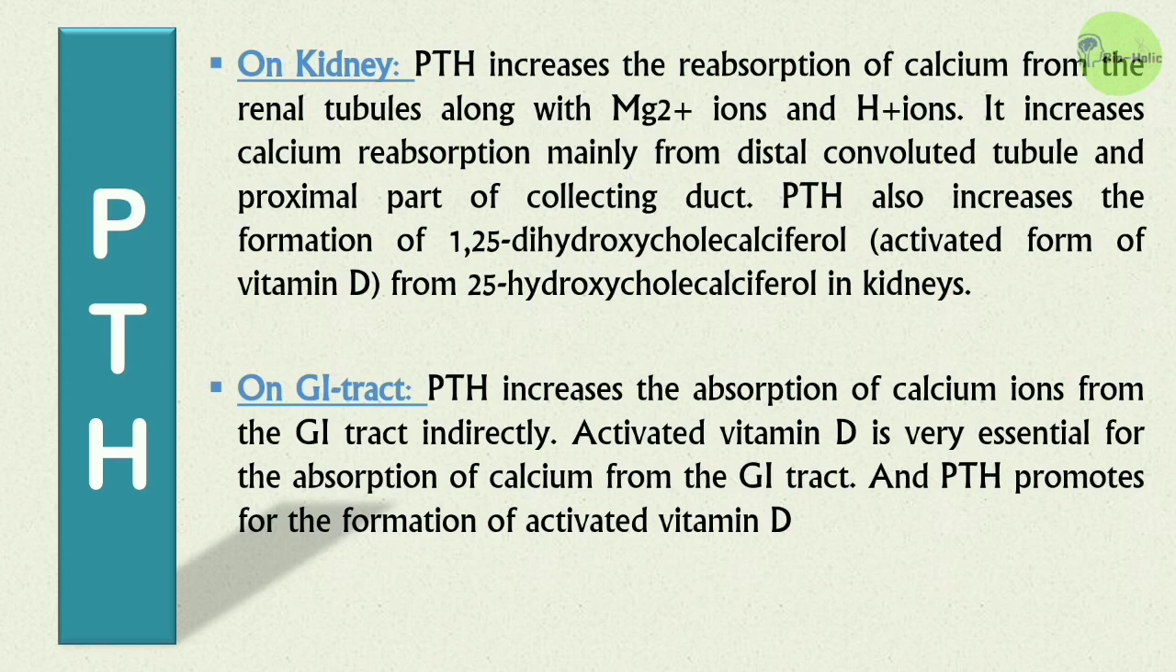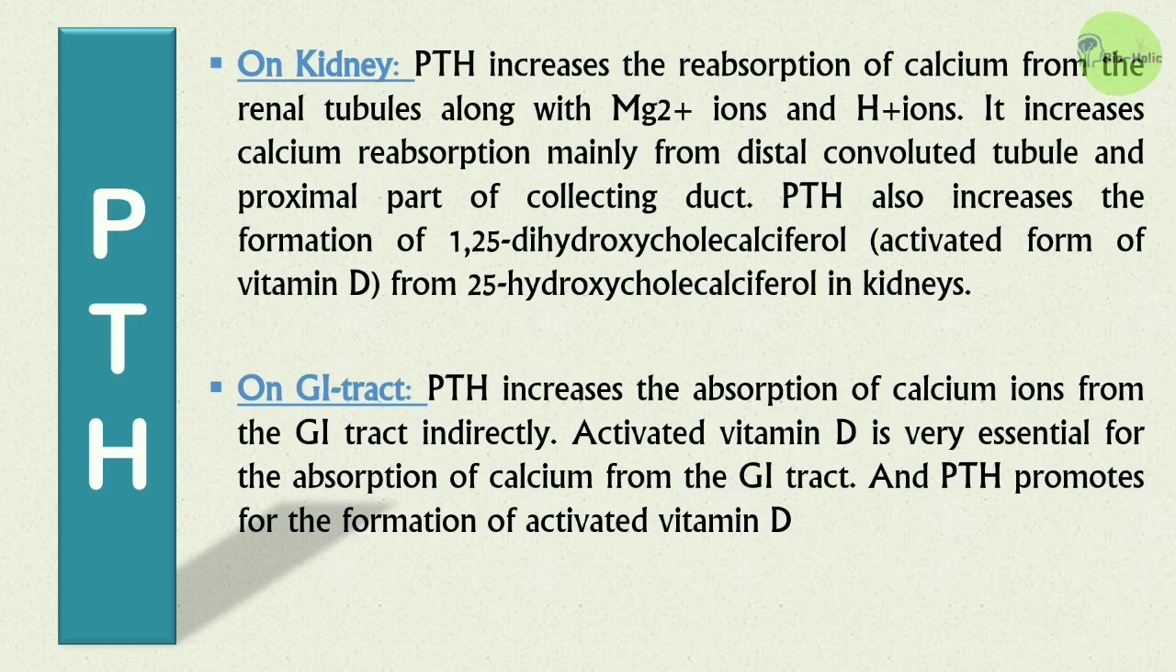And on kidneys, PTH increases the reabsorption of calcium from the renal tubules along with magnesium and hydrogen ions. It increases calcium reabsorption mainly from distal convoluted tubule and proximal part of collecting duct. PTH also increases the formation of 1,25-dihydroxycholecalciferol, that is the activated form of vitamin D. It is formed from the 25-hydroxycholecalciferol in kidneys.